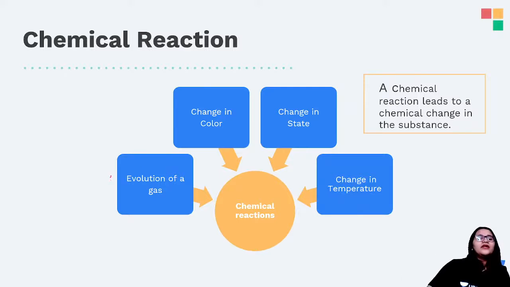For example, you can have evolution of gas, like how we had right now, zinc granules reacting with acid, giving rise to H2 gas. Change in color, change in state. State मतलब कि झारखंड से उत्तराखंड, उत्तराखंड से फिर बिहार, ऐसा नहीं. Change in state over here means that from solid to liquid to aqueous to gas, something like that happening. So that is change in state, and change in temperature are some of the tick marks that you have, and you have to classify something as a chemical reaction. Okay? So chemical reaction is what exactly? A chemical reaction leads to a chemical change in the substance.